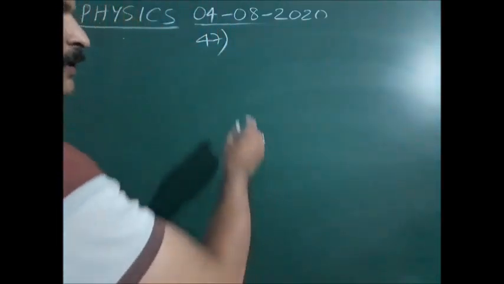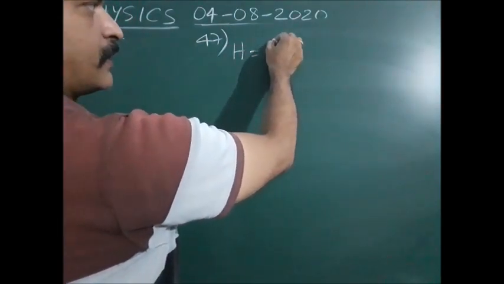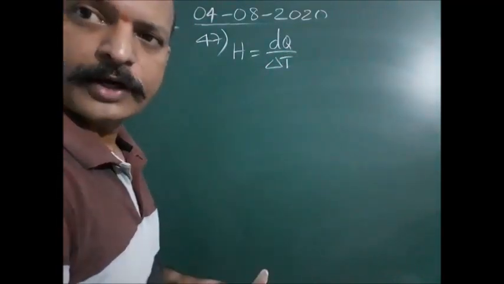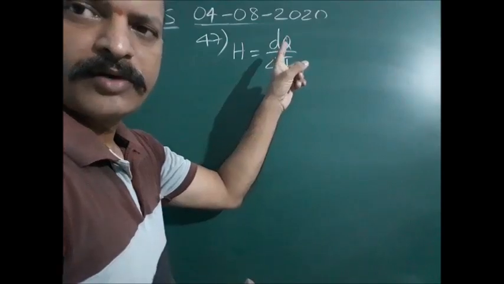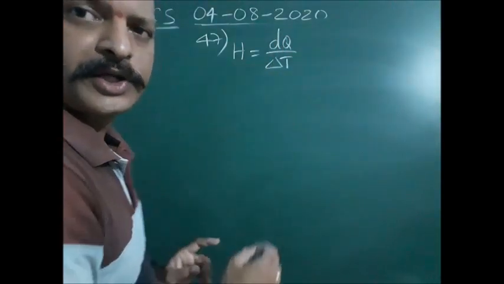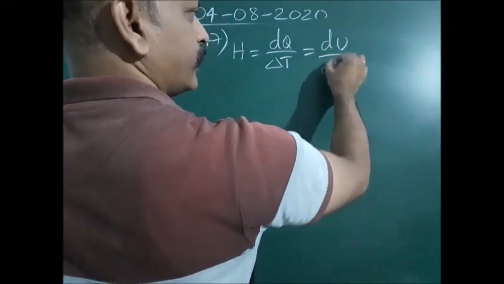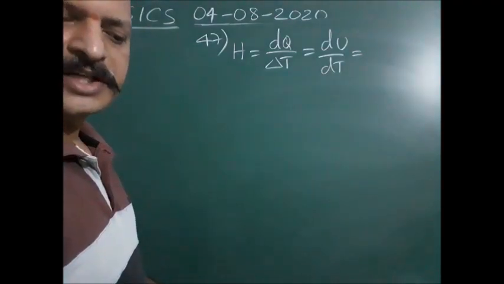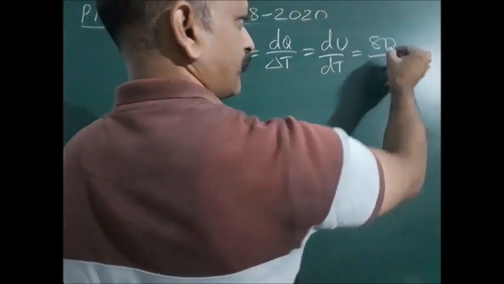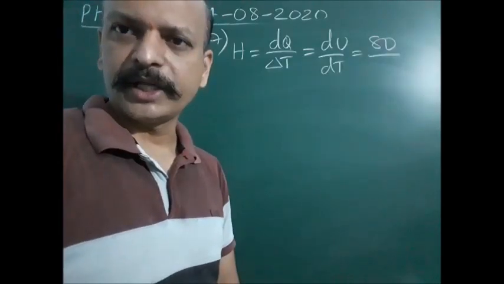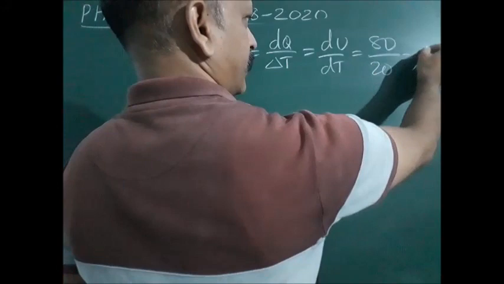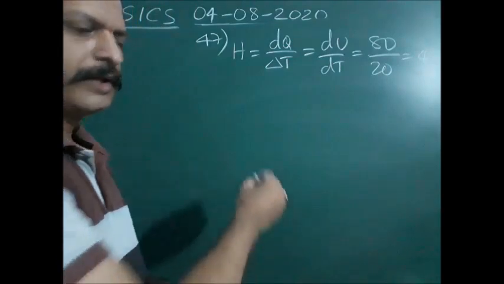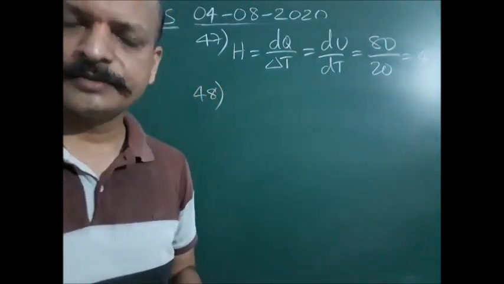For that, here heat capacity is heat given by change in the temperature. But it is at constant volume. Therefore, at constant volume, work done will be 0. So dq will be totally equal to du. du by dT or delta T. Okay. And change in the internal energy is given directly in the question, 80 joule. Change in the temperature is from 100 to 120, means 20. Therefore, it is equal to 4 joule per Kelvin. Okay.